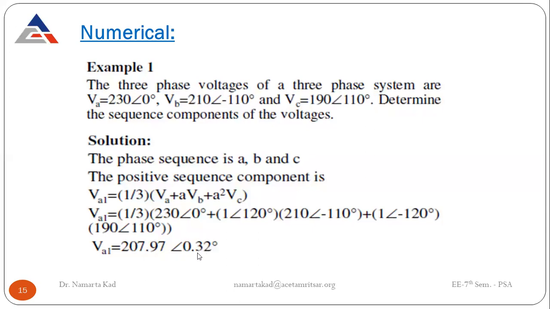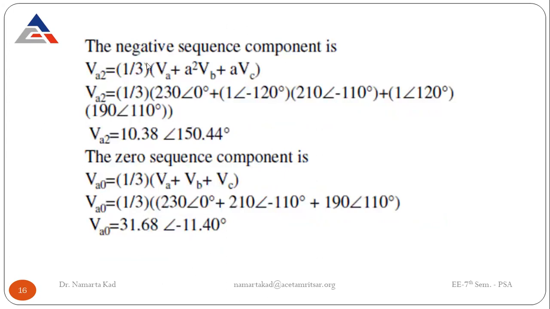Just solve it and you get VA1 equal to 207.97 angle 0.32 degree. So this is how, just applying the equation, put down the values for the different voltages that are given in the question, put down the values for the operator A, which is 1 angle 120 degree, and so on, and calculate for the sequence component.